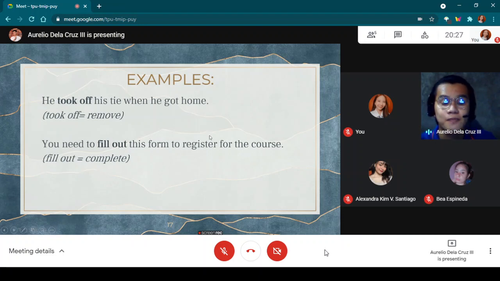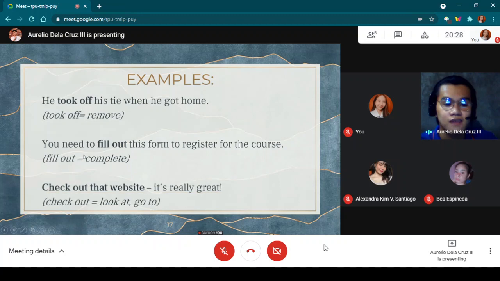The adverbial phrase here is to register for the course. You need to fill out what? You need to fill out the form. So the form here is the direct object and the adverbial phrase here is to register for the course because it also answers the question why.